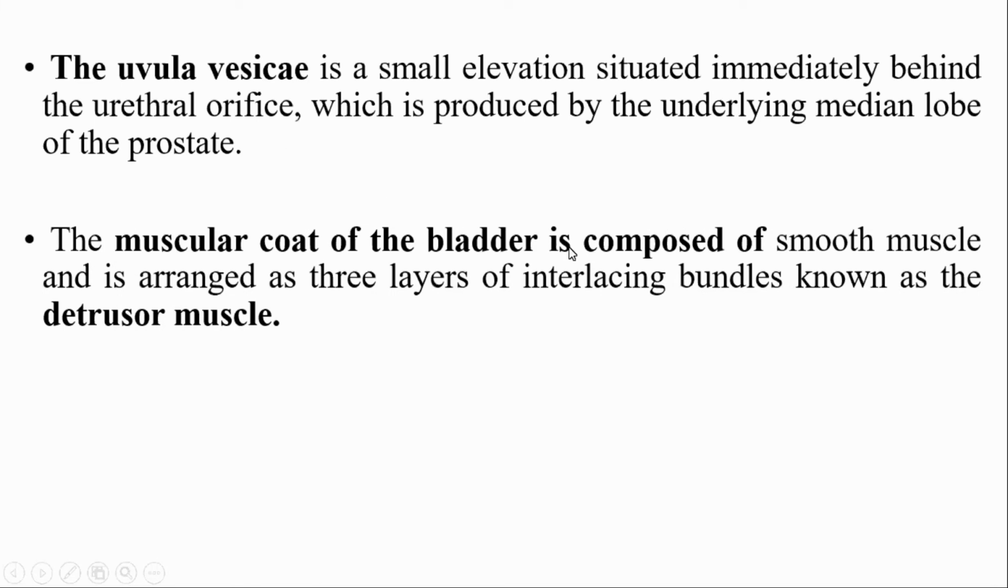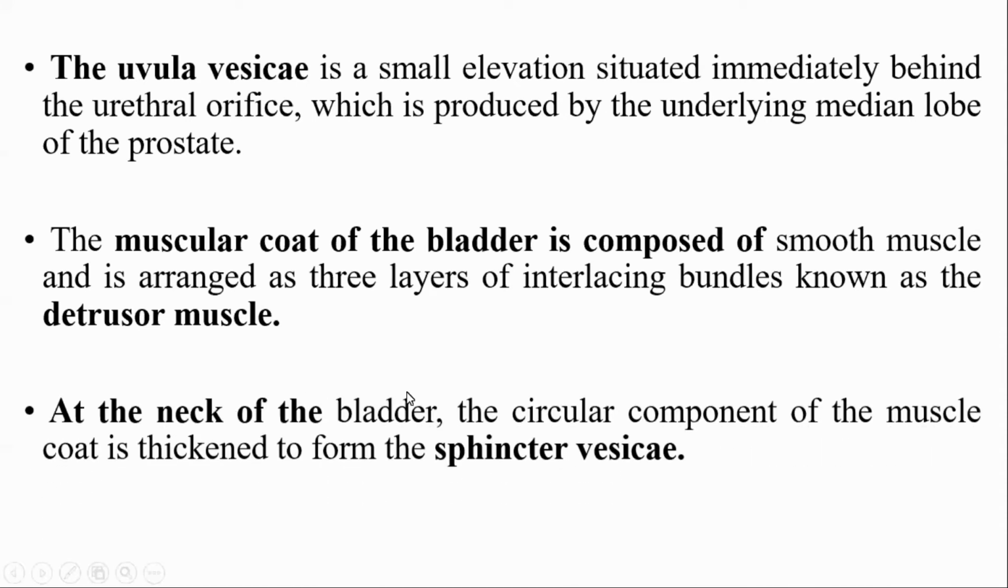The muscle coat of the bladder is composed of smooth muscle and is arranged as three layers of interlacing bundles, known as detrusor muscle. So the muscle of the urinary bladder is known as detrusor muscle. This is smooth muscle, so the detrusor muscle is the muscle of the urinary bladder.